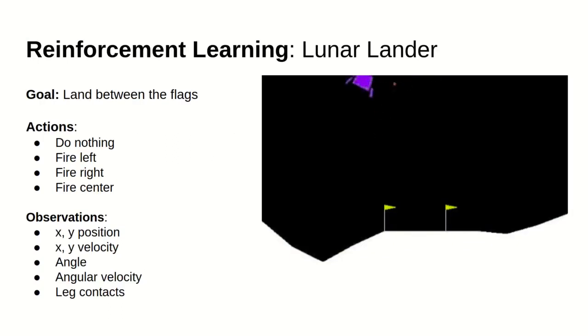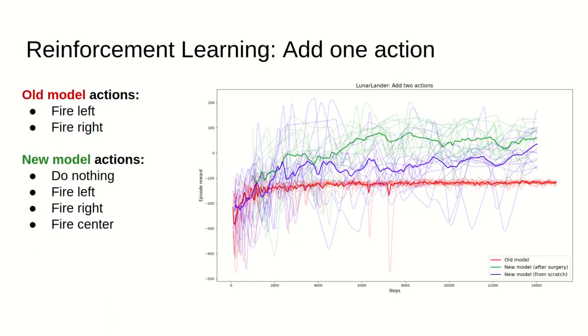As the last experiment, we test the technique on a more complex task, the lunar lander problem. In this environment, we have to land in the flagged area. We can fire from any of the 3 propulsors or do nothing. At first, our network has only 2 outputs corresponding to firing from the left and right propulsors. We then move the weights into a new network that has 4 outputs, adding the do nothing and fire from the center actions. As the results show, the weight transfer technique achieves better performance when compared to training the model from scratch.